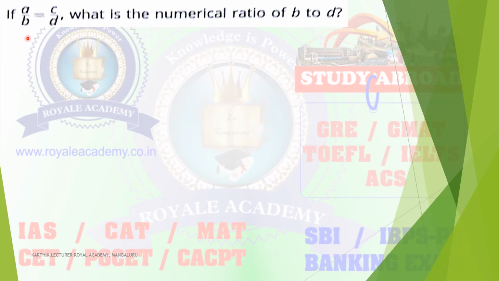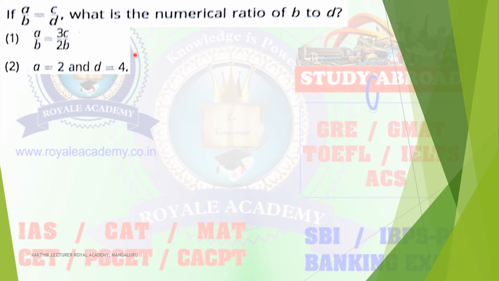Next question. If A divided by B is equal to C divided by D, what is the numerical ratio of B to D? So you have to find out the value of B to D. Here the expression is given A by B is equal to C by D. So two statements are given. You have to answer the question based on these statements. The option is like this. The first statement alone: is it possible to answer the question?